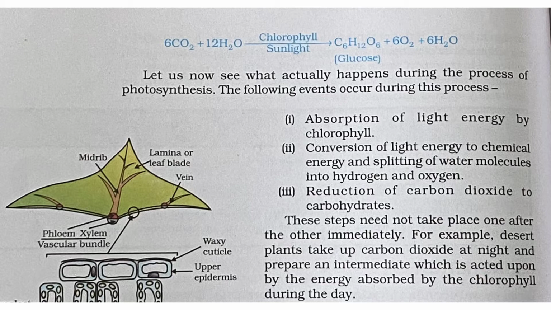Next is reduction of carbon dioxide into carbohydrates, and the carbon dioxide which is there, you can see in the equation 6CO2, it will get reduced into carbohydrates, and these are the events which are taking place in the process of photosynthesis. Now these steps need not take place one after the other immediately. For example, desert plants take up carbon dioxide at night and prepare an intermediate which is acted upon by energy absorbed by the chlorophyll during the day.